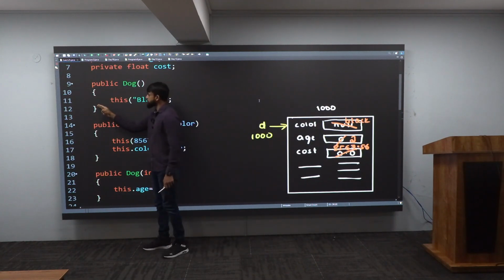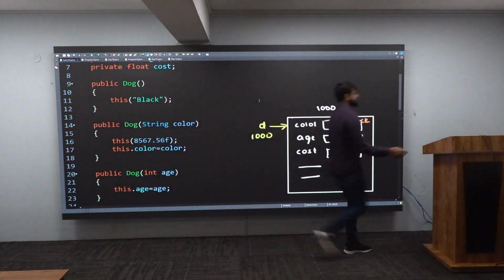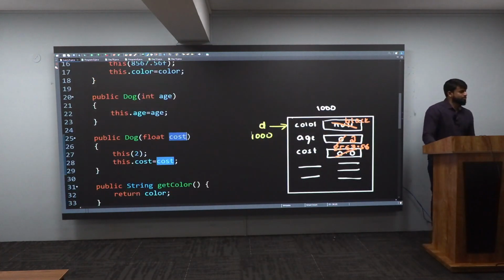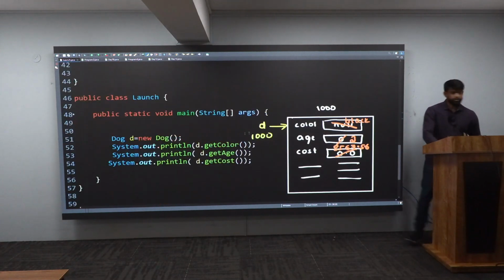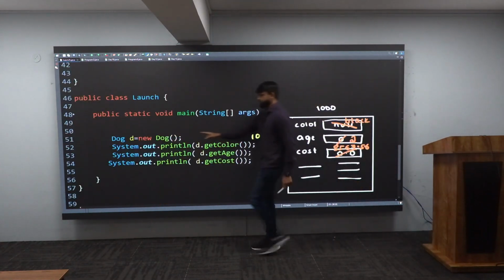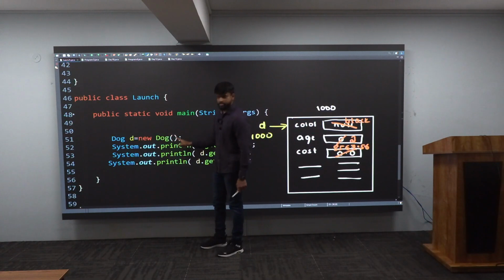Closure means control will leave. Where will it go? Main method. Very good. This is my main method. It will go back here, and that is what I am showing you. It will reach back here. After that, semicolon means that's it.